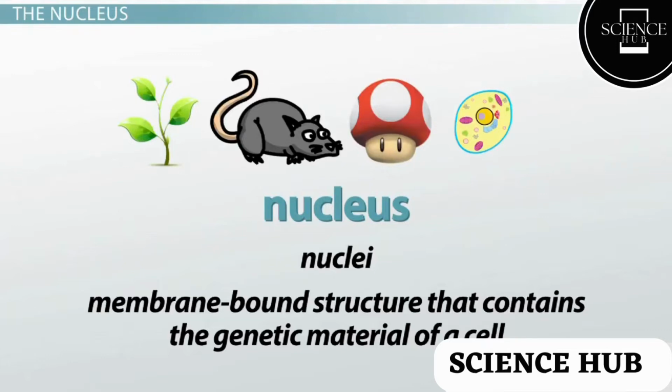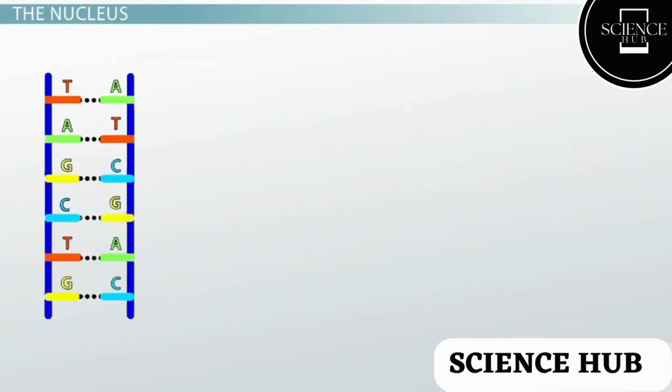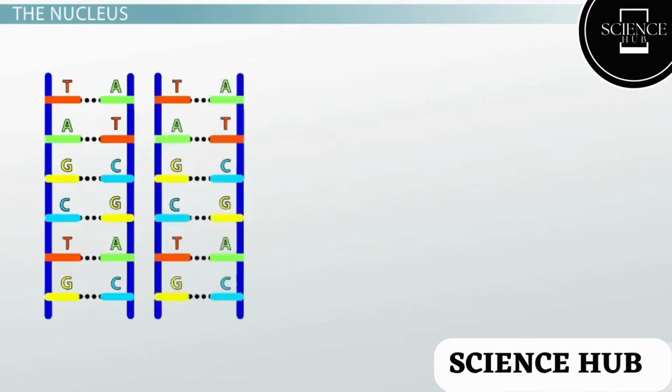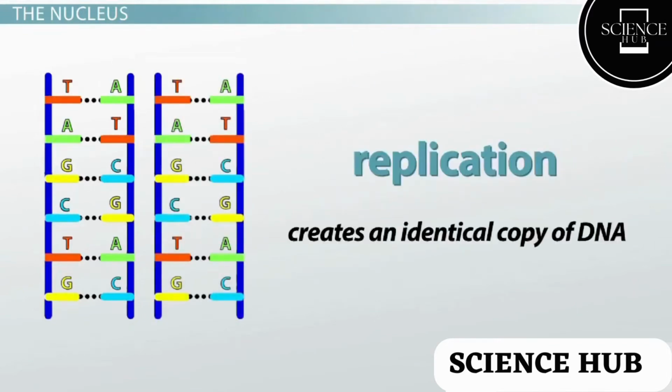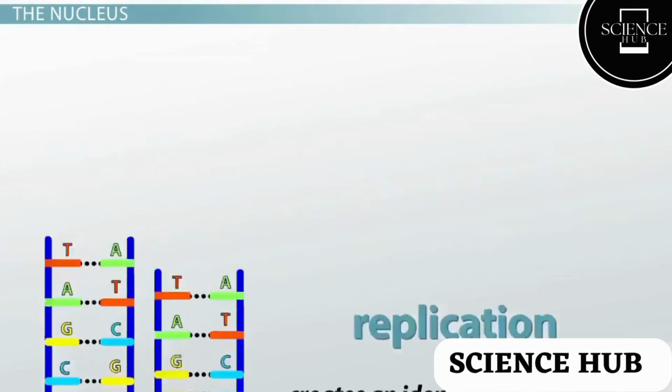The nucleus is not just a storage compartment for DNA. It's the site of some essential cellular processes. First, DNA can be duplicated in the nucleus. This process is called replication and creates an identical copy of DNA. Creating two identical copies of the owner's manual is the first step in cell division, where each new cell will get its own set of instructions.